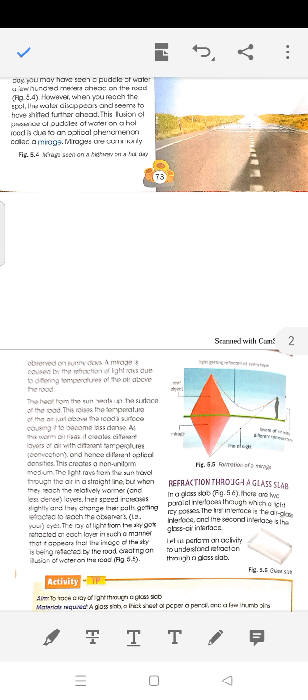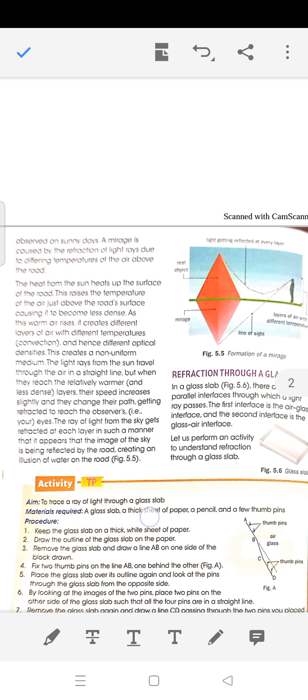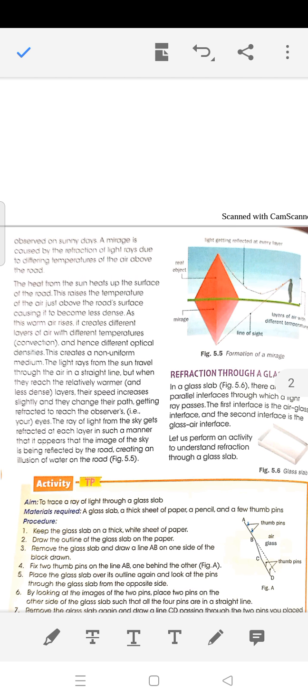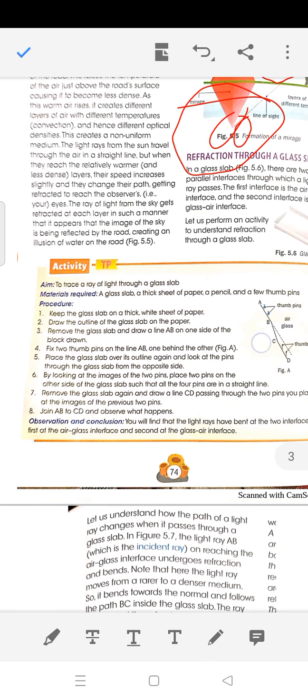What actually happens? See, this diagram tries to explain it. The different layers of air behave like different optical media. When light from the sun enters our eyes, it suffers multiple refraction, due to which it bends. The object appears to be here, and the image appears to be there, as if there is a water body where the image of the adjoining tree or something is formed. So this is the mirage.